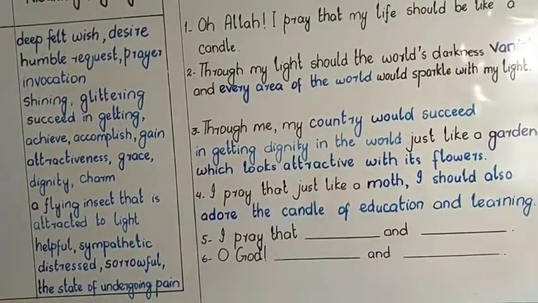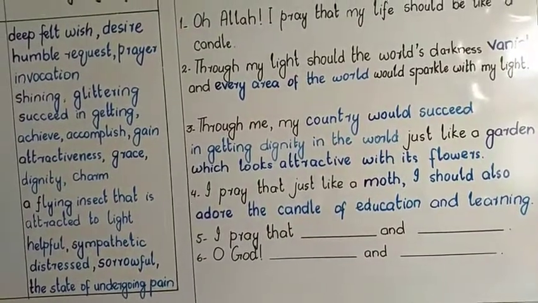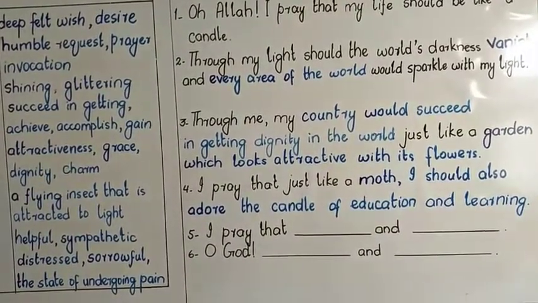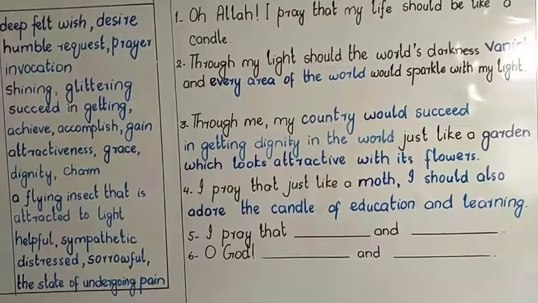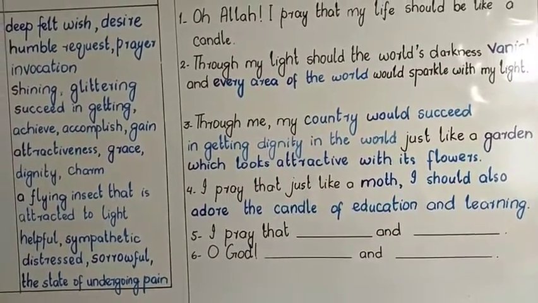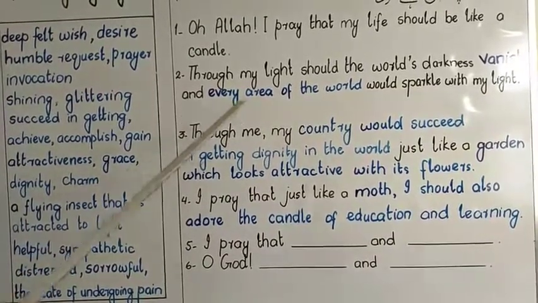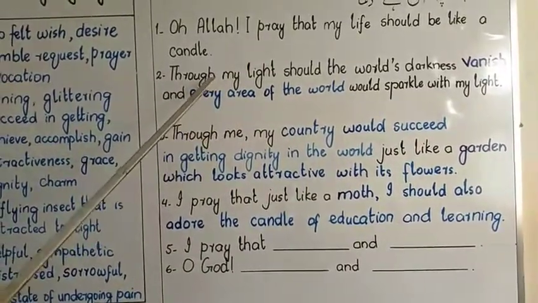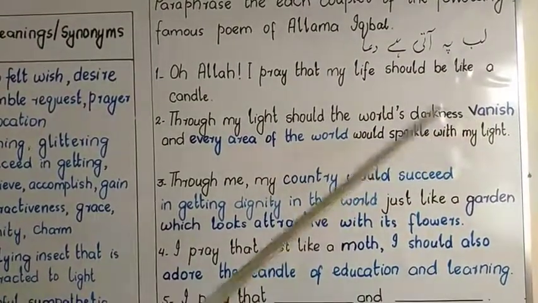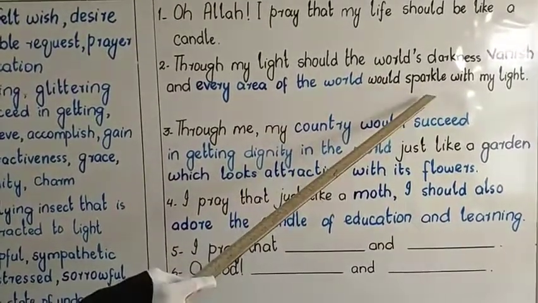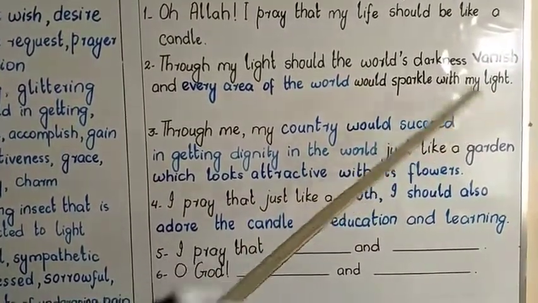So the second stanza in the book is, may the world's darkness disappear through the life of mine. May every area of the world be bright with the sparkling light of mine. So we can paraphrase it as, through my light should the world's darkness vanish, and every area of the world would sparkle with my light.